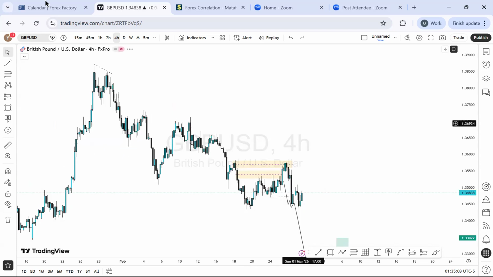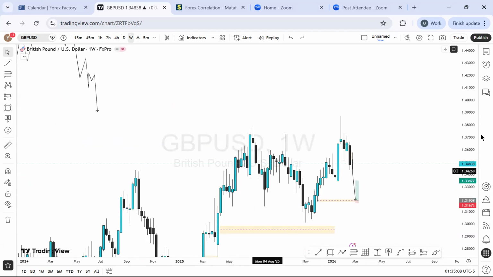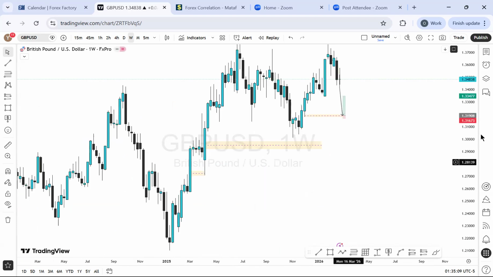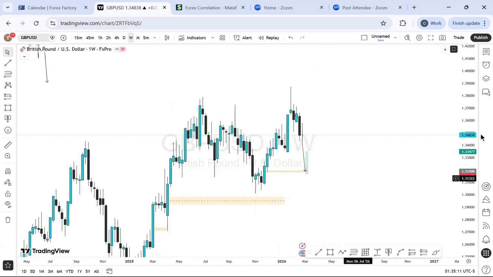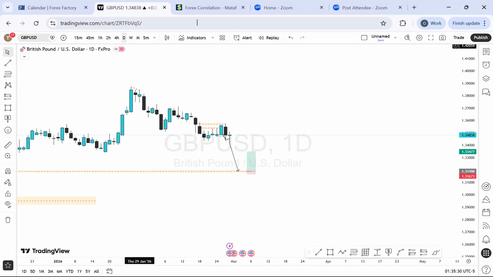Let's see what we have on the Great Britain pound US dollar. On the weekly time frame perspective, on the Great Britain pound USD, we are in between opportunities, as you can see. On the weekly time frame, we've seen rejection right here, and we've seen the price actually moving downward and we have a fantastic bearish momentum. I'm going to take out all of this so you can see. Yeah, you see, we have a bearish momentum going downward, but then we have something interesting on the lower time frame perspective too that we need to check, and that is on the daily time frame.